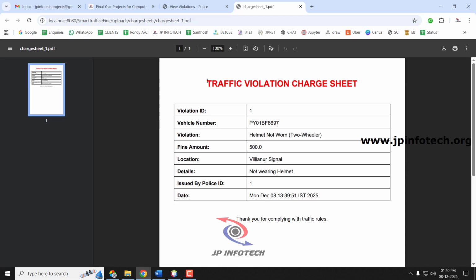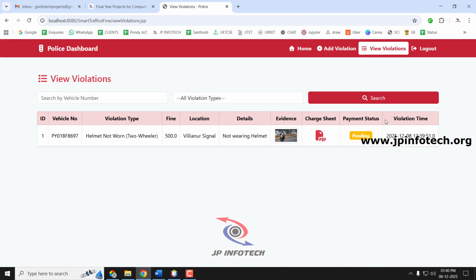You can see the system has already created the traffic violation chart sheet with the violation number, the vehicle number we have entered, the violation, the fine amount, the location, details, issued by the police officer, which police officer has issued this using the ID, and date and time. Everything is created automatically for this chart sheet. And here you can see the payment status. Whenever the user makes the payment, it will be updated. I'll show you that. Currently it is in the pending state, and you can see the violation date and time and everything.